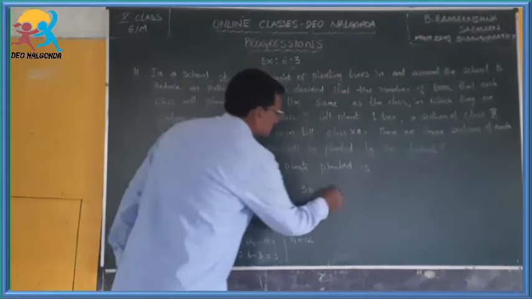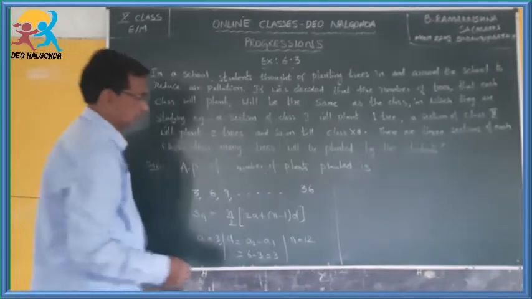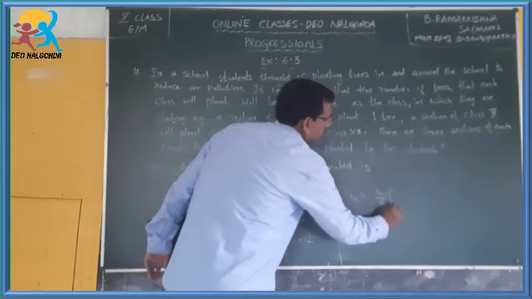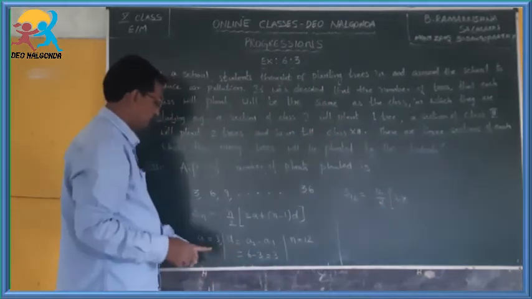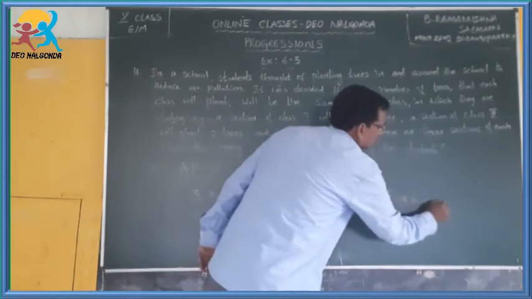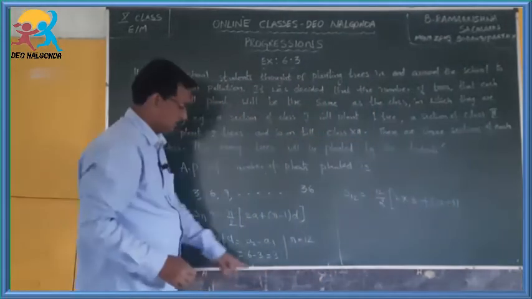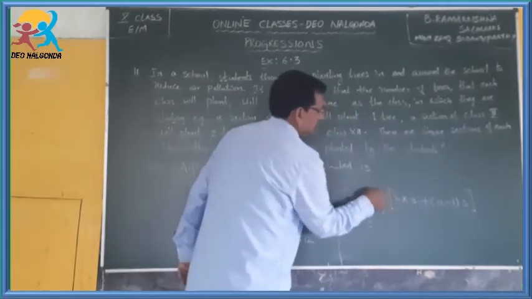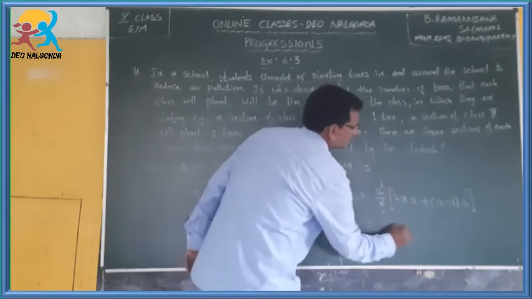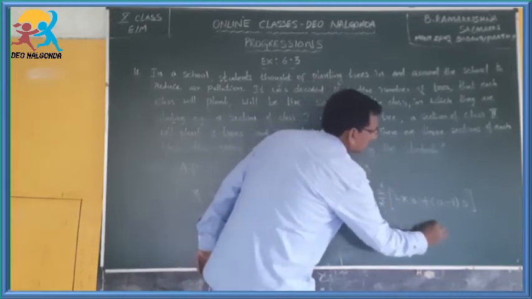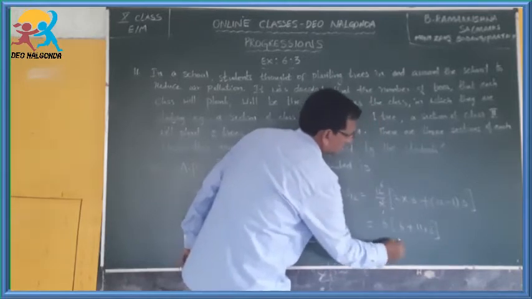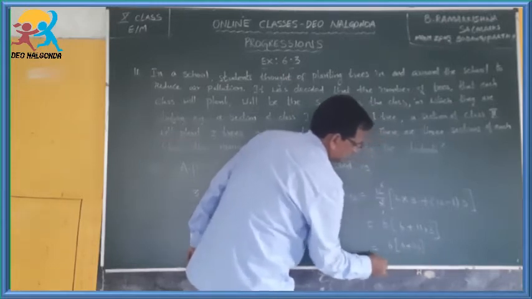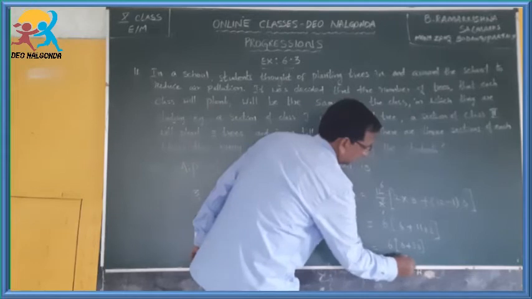Now substituting all these things, we will get the sum to 12 terms. S12 is equal to 12 by 2 into 2 into a, 2 into a is 3, plus 12 minus 1 into d, d is also 3. Simplifying this, 6 into 6 plus 11 into 3, which is 6 into 6 plus 33, which is 6 into 39.